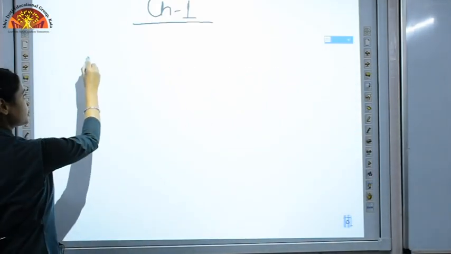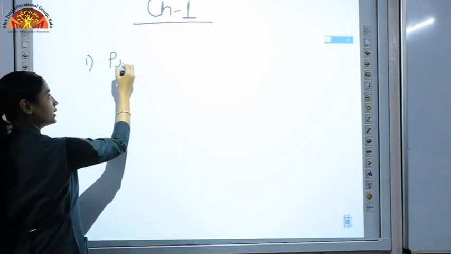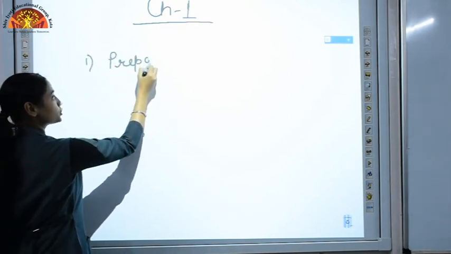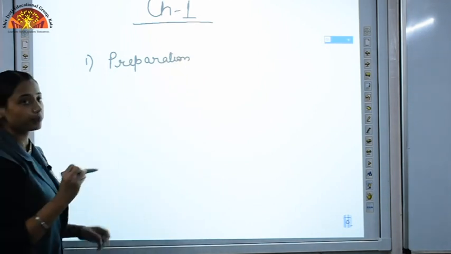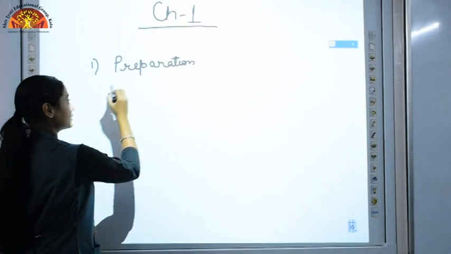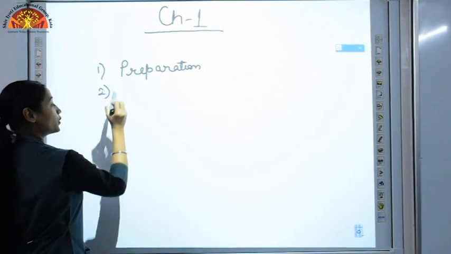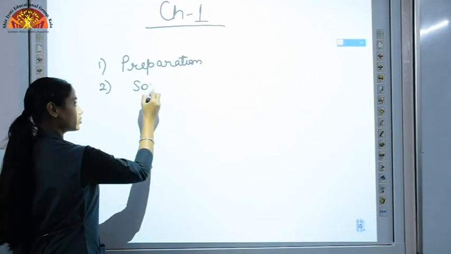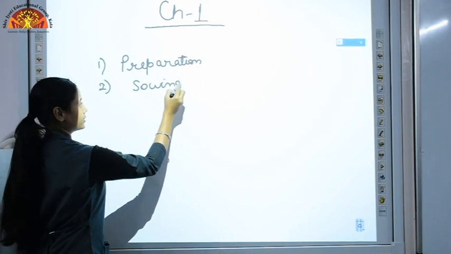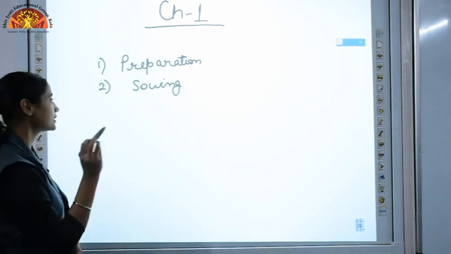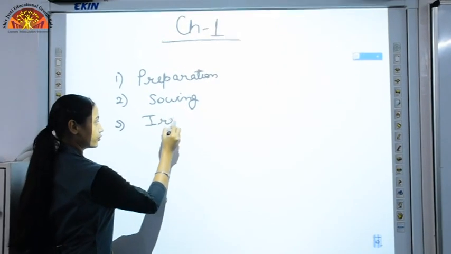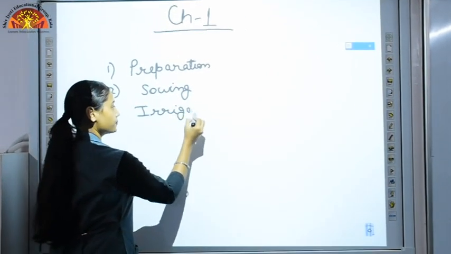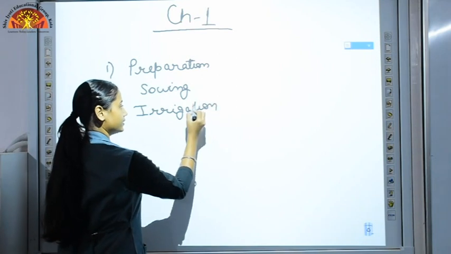First step was preparation of soil. We do not sow seeds directly into the soil. First we prepare our soil. Then second practice is we sow seeds in the soil. Selection and sowing of seeds. Then after sowing comes irrigation. We give water to the crops at different intervals.